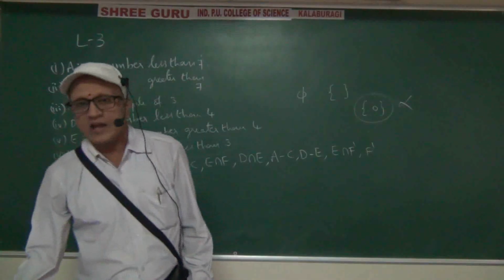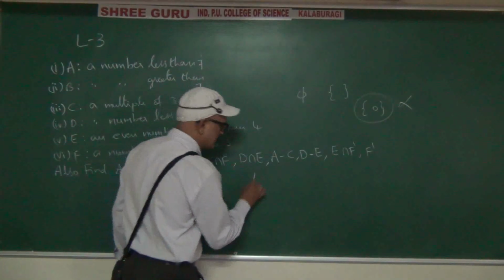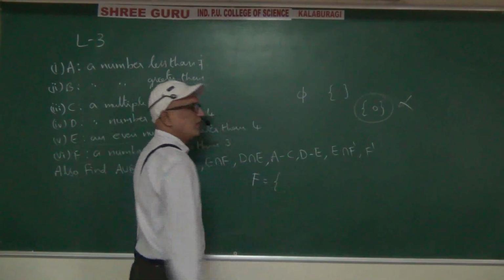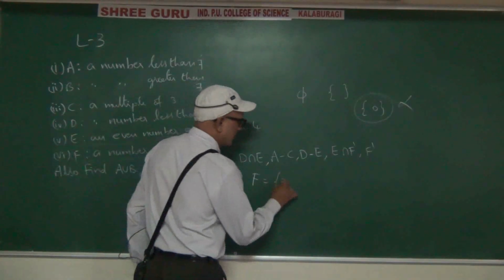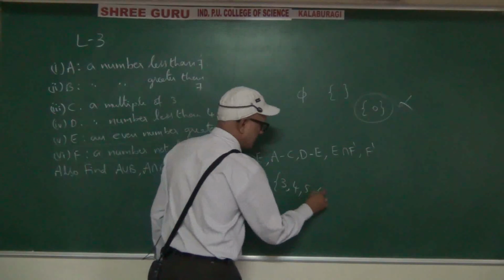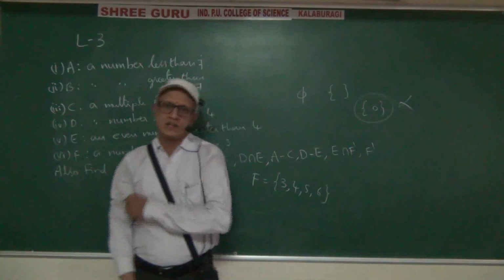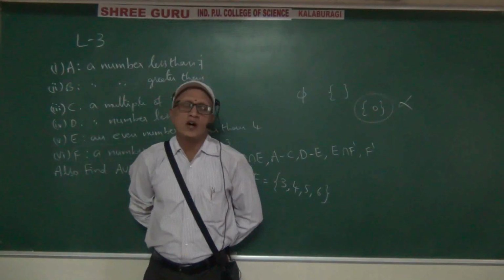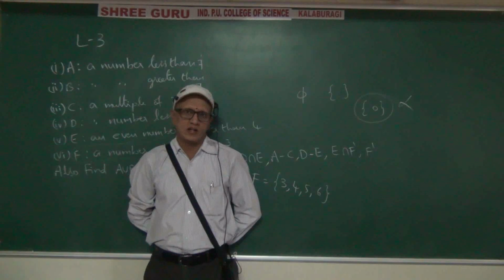Not less than 3 means 3 also is included, equal to 3 or more than 3. Like you should not get less than 35 marks out of 100.